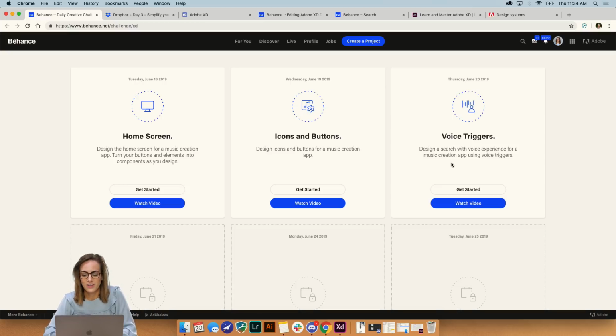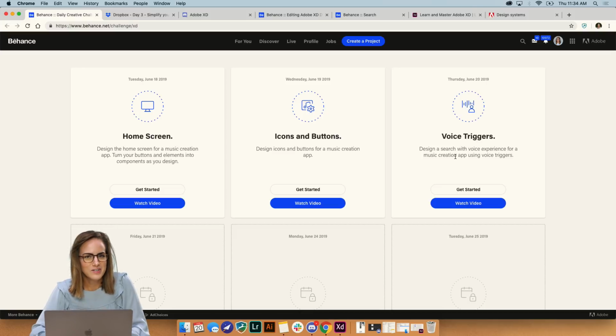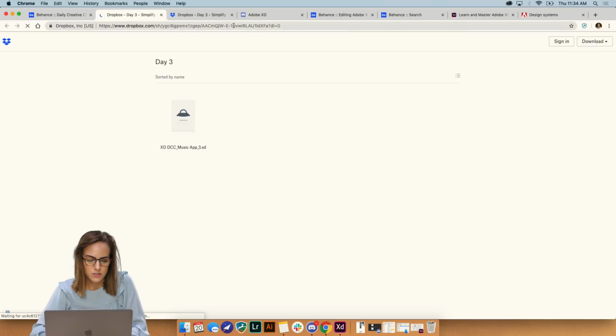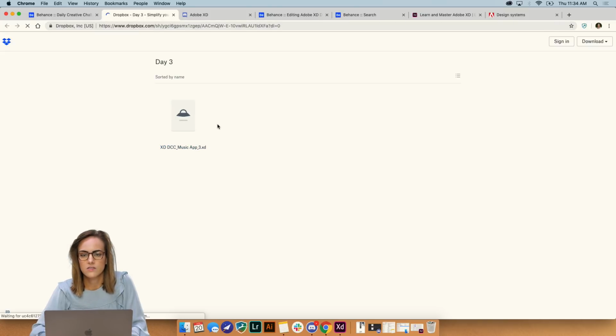Today, we're going to be working on voice triggers. So design a search with voice experience for a music creation app using voice triggers. So this will be an interesting one. I don't know if you guys have done a lot of voice triggers before, but it's going to be fun. So you go ahead and press that Get Started button, and this will bring you to the Dropbox, and this is that UI kit that I showed you guys yesterday.